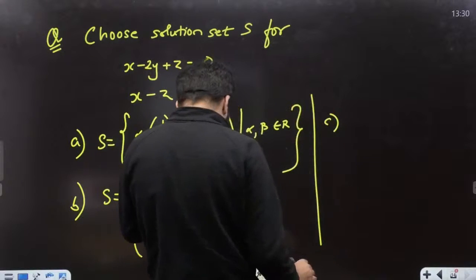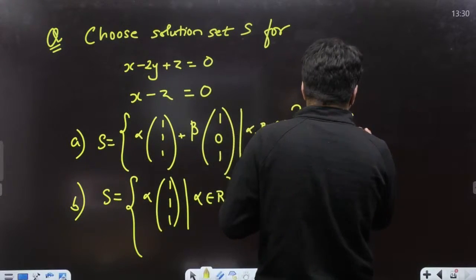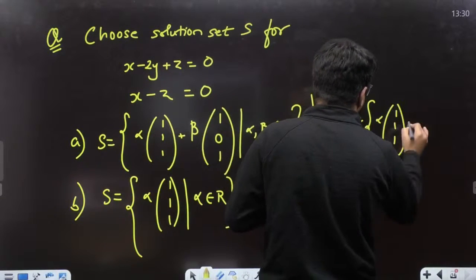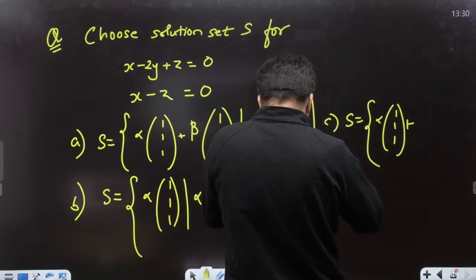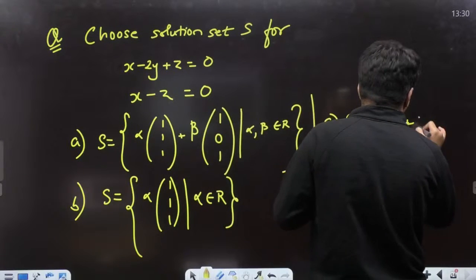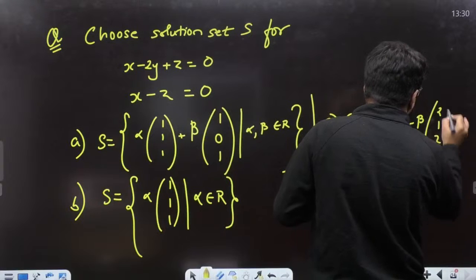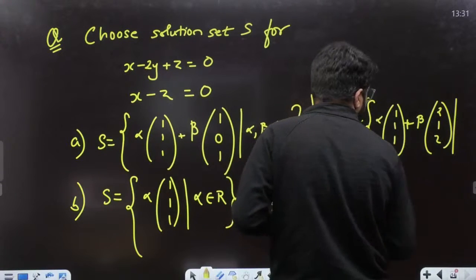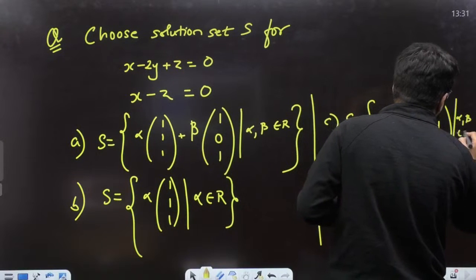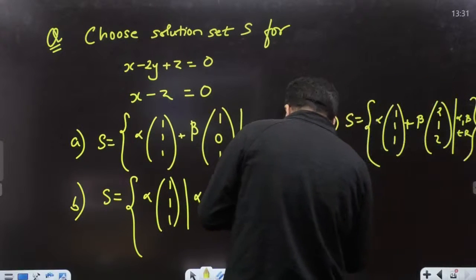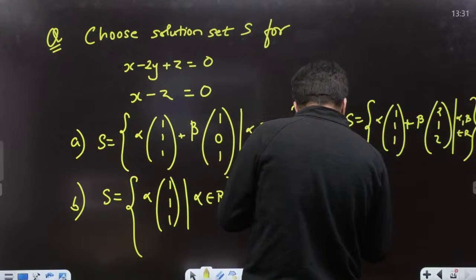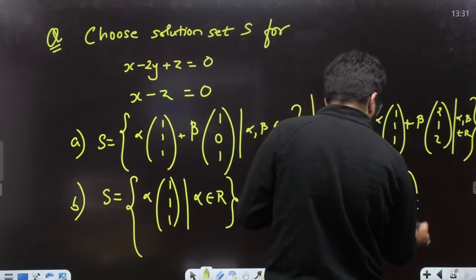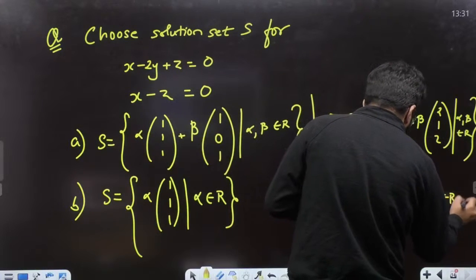Option number C, S is equal to the set alpha (1, 1, 1) plus beta (2, 1, 2) such that alpha, beta belong to real. And option number D, the only time being wasted in this question is to write the options, the rest is very simple: alpha (1, 0, 1) such that alpha belongs to real.